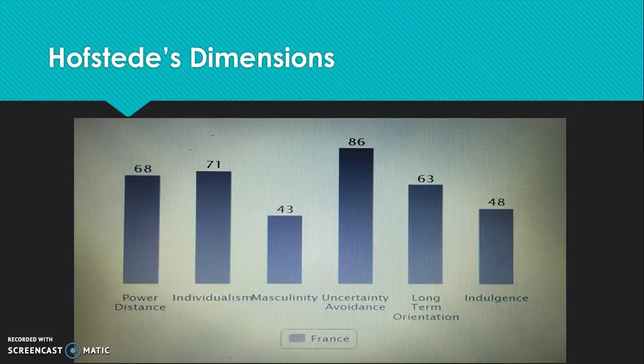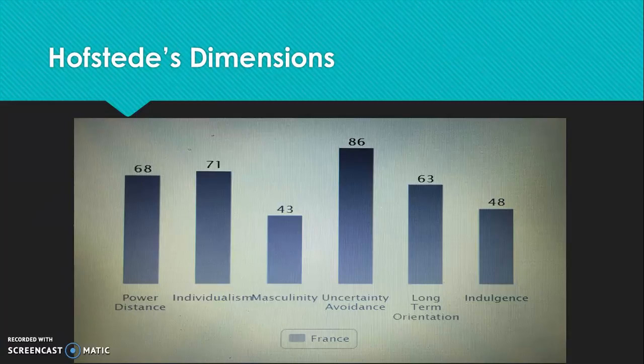Individualism. The fundamental issue addressed by this dimension is the degree of interdependence a society maintains among its members. It has to do with whether people's self-image is defined in terms of I or we. France, with a score of 71, is shown to be an individualist society. Parents make their children emotionally independent with regard to the groups to which they belong. This means that one is only supposed to take care of oneself and one's family. The French combination of a high score on power distance and a high score on individualism is rather unique.